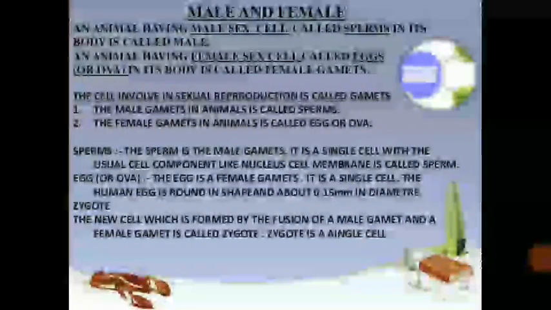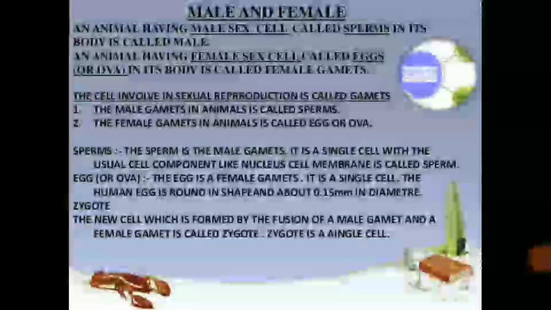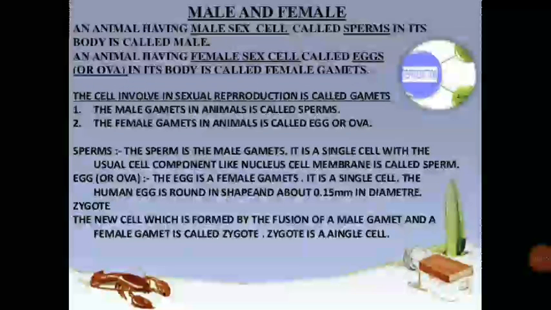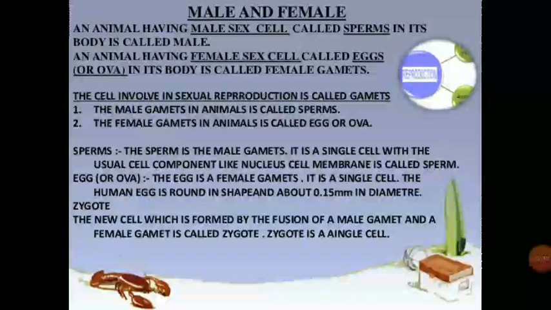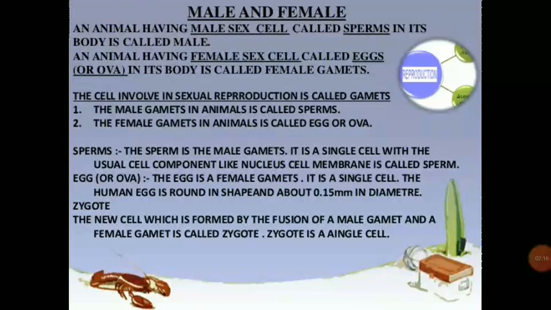What are male and female? An animal having male sex cells called sperms in its body is called male. An animal having female sex cells called eggs or ova in its body is called female. The cell involved in sexual reproduction is called a gamete. The male gamete in animals is called sperm. The female gamete in animals is called egg or ovum.